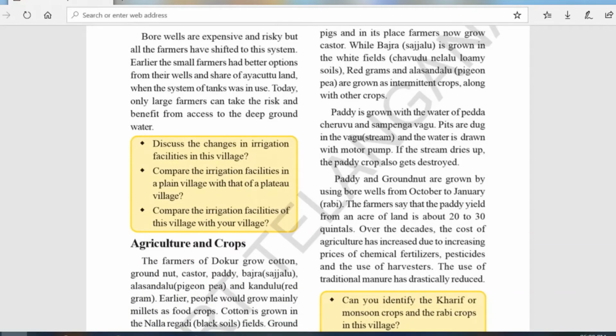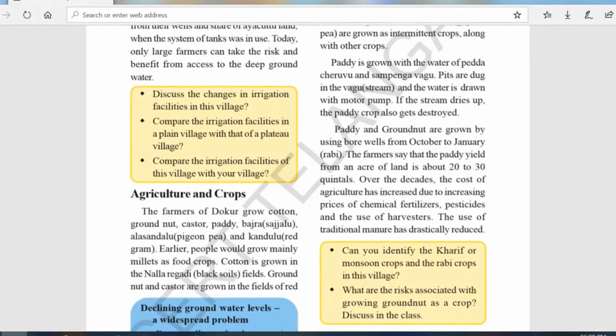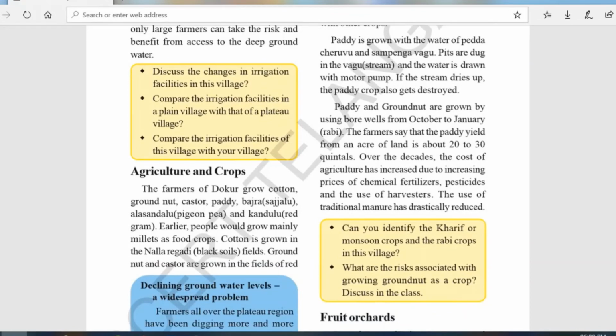And now the paddy is grown with water from Pedda Cheruvu. If the Pedda Cheruvu dries up, the paddy crop also gets destroyed. Then what they do is use the bore wells to irrigate the fields of paddy and groundnut.